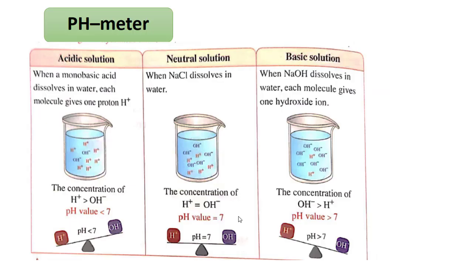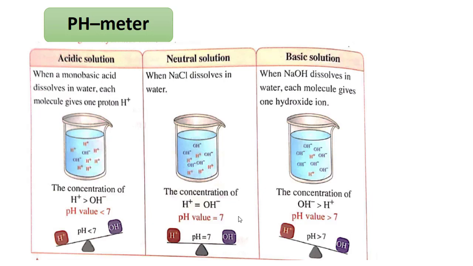Okay. After that we have the pH meter. Here we have three types of solutions. Number one, acidic solution, a solution that contains more hydrogen ions, so pH is less than 7.